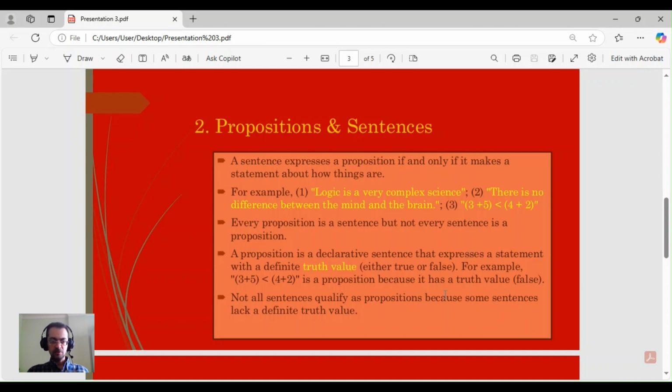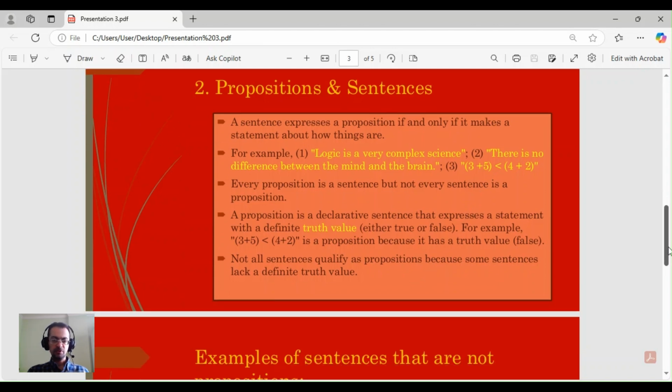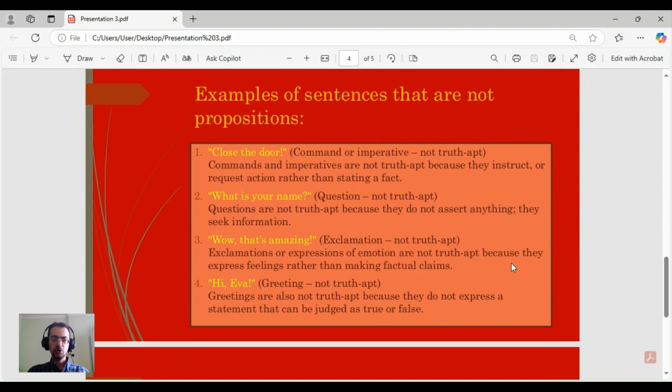Not all sentences qualify as propositions, because some sentences lack a definite truth value. For example, if we take commands or imperatives, we can see that this type of sentence is not truth apt.